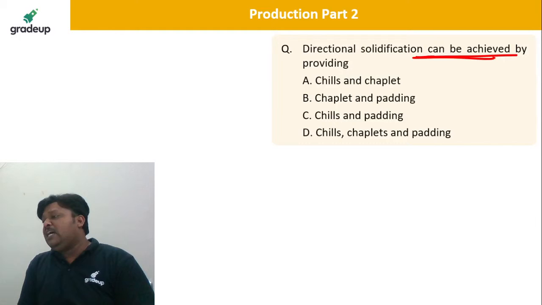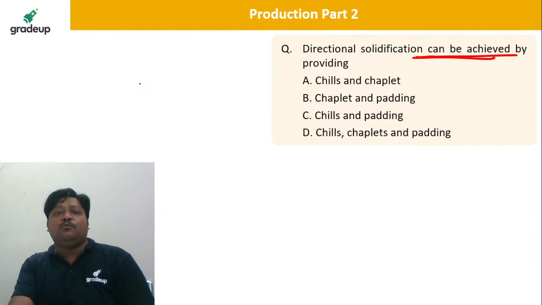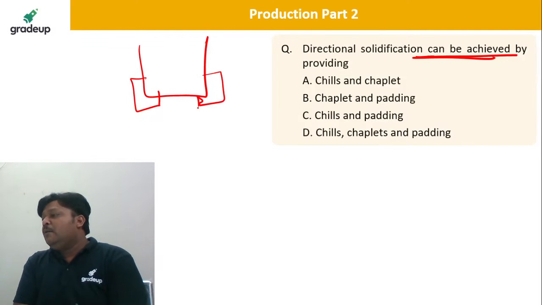Yes, Anurag, chaplets are supporting the core. Paddings are used wherever there is loose sand, say at the corner portions, and we put the pads there. Their main intention is different, but still they support directional solidification.